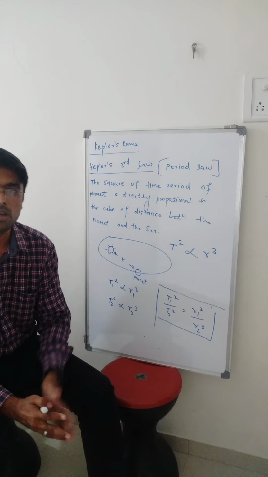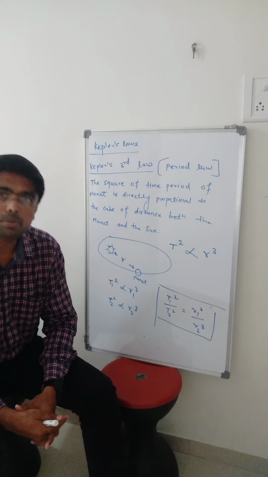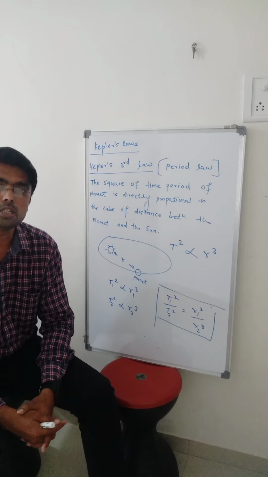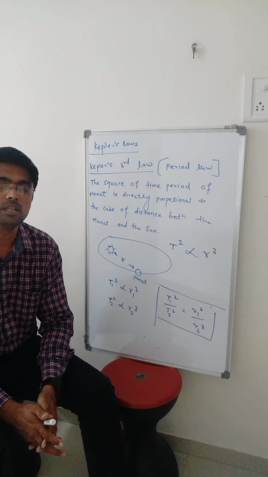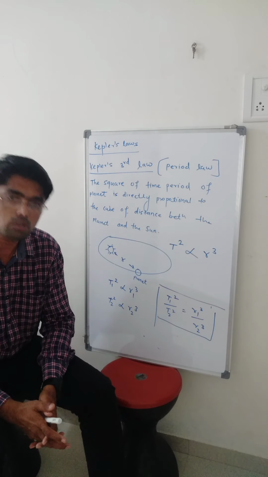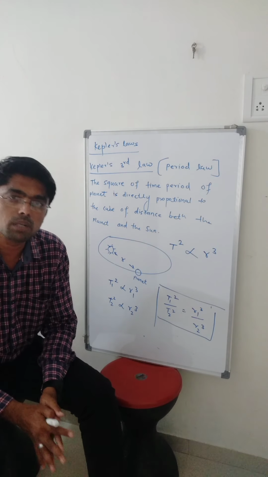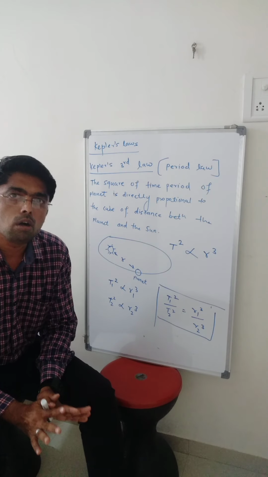And the third law, the most important law, is also called the period law. This law states that the square of the time period of the planet is directly proportional to the cube of the distance between the planet and the sun. These are the laws of Kepler.